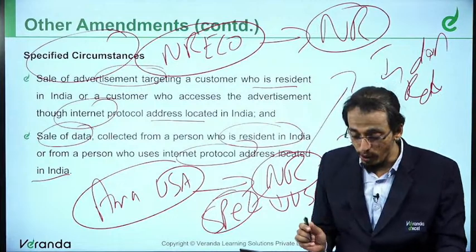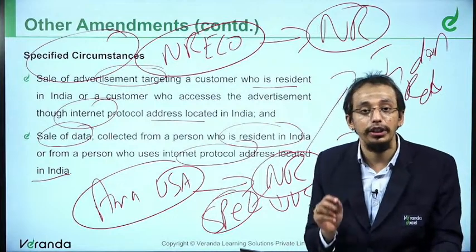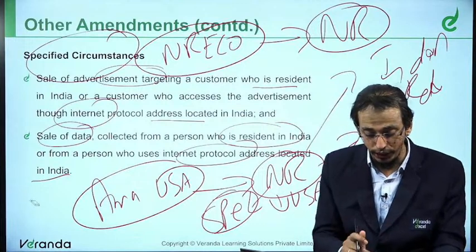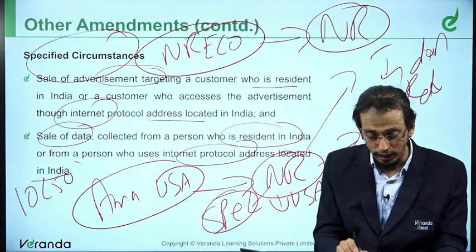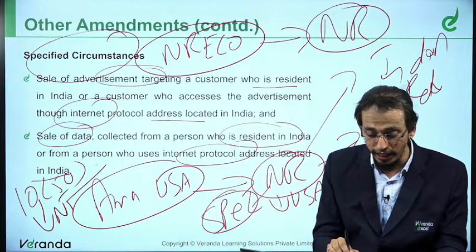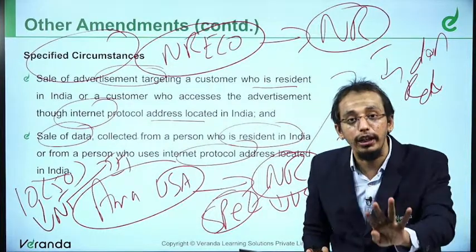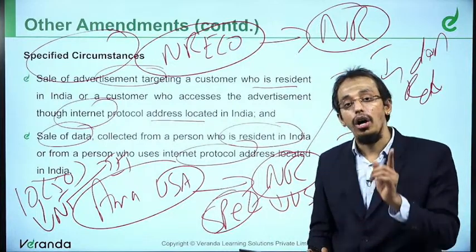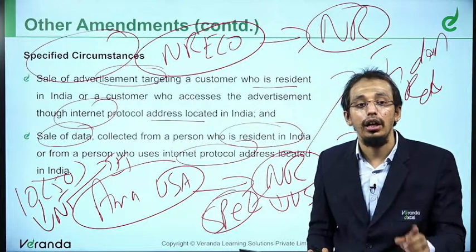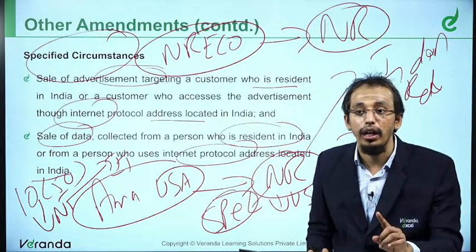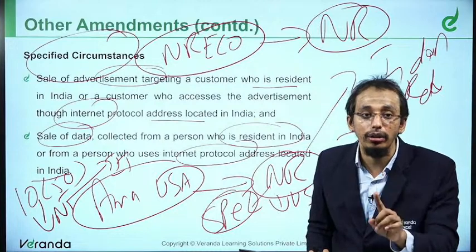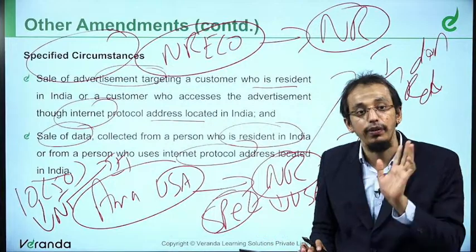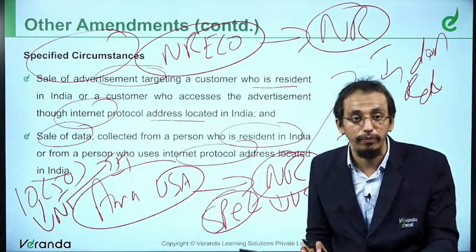But once equalization levy is paid, section 10(50) says that the income is not taxable under the Income Tax Act. You have paid equalization levy, you cannot again tax under the Income Tax Act. So on any kind of transaction where you have not paid equalization levy, it would be applicable. If at all you have paid equalization levy, 10(50) exempts.